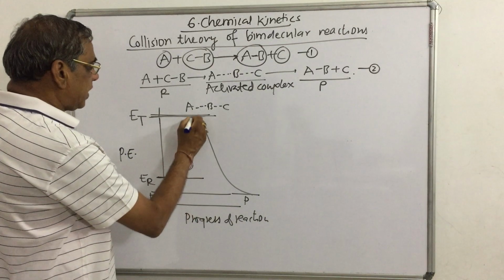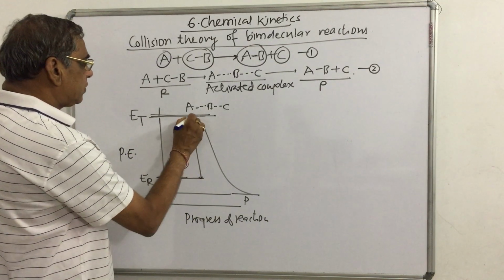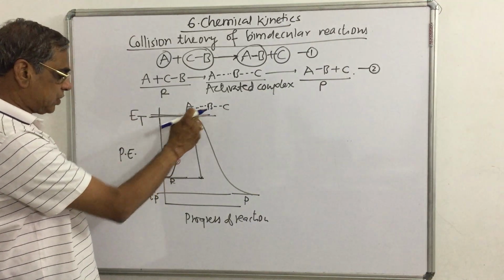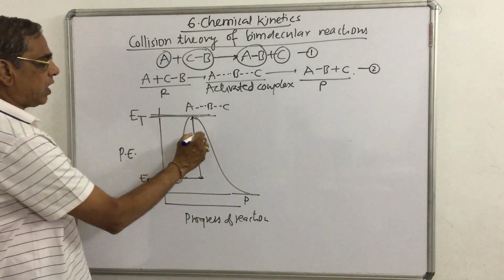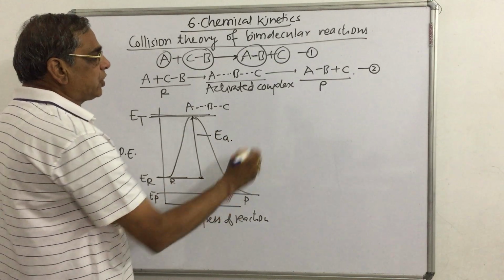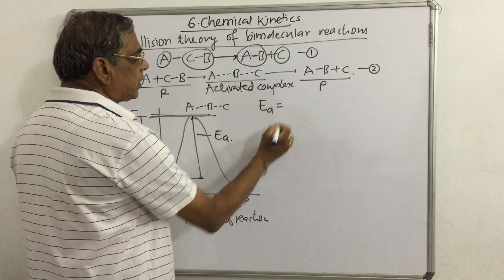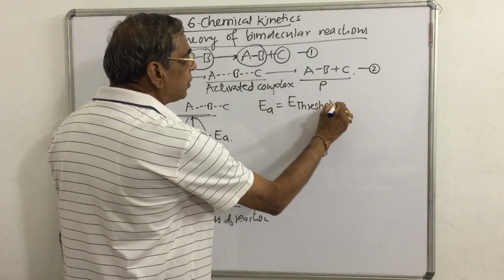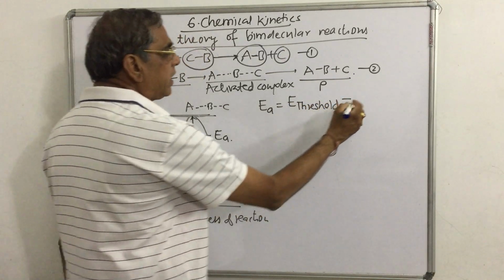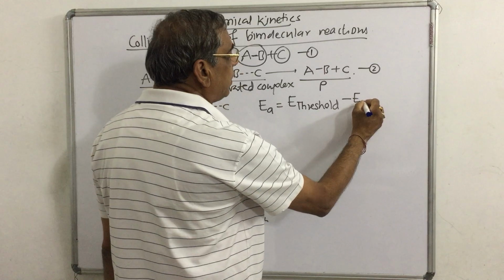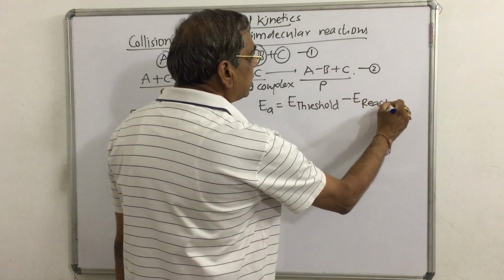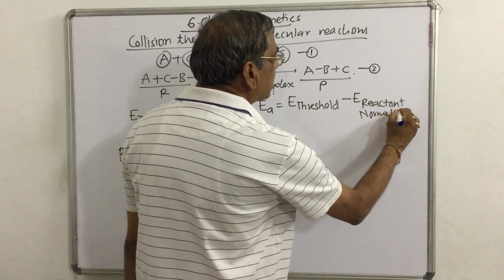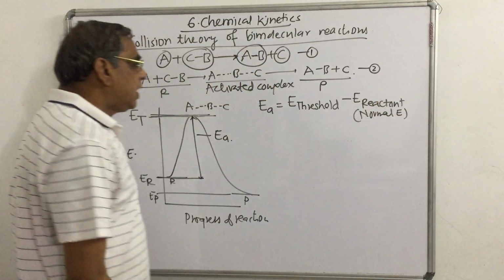And the energy difference between the threshold energy या फिर activated complex की energy and the reactant, that is called activation energy. So how to calculate activation energy? That is the threshold energy minus energy of a reactant, या फिर we can say normal energy of a reactant.